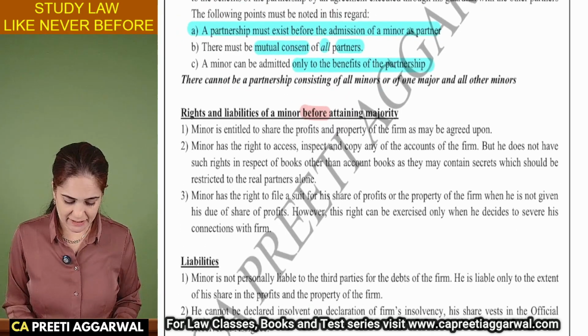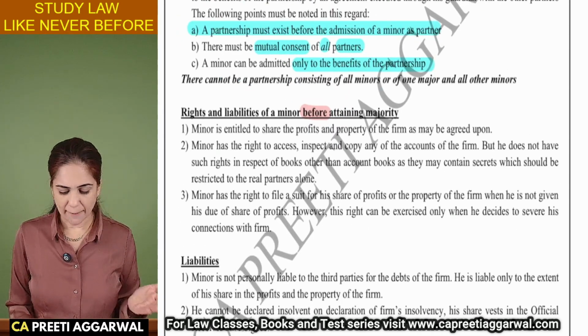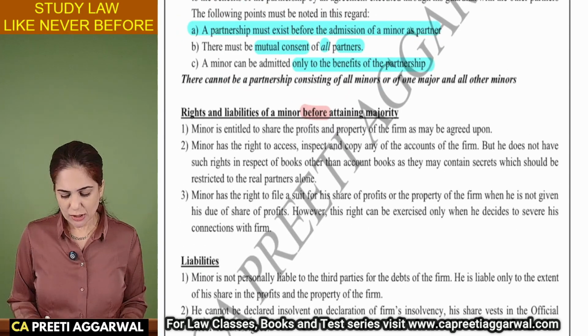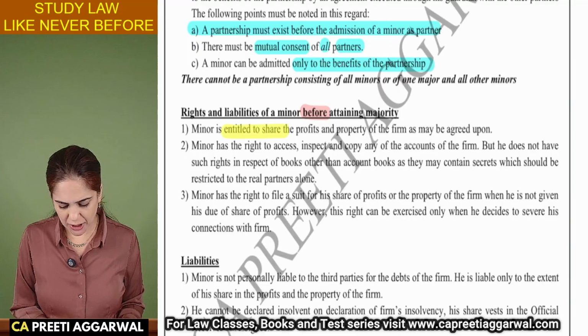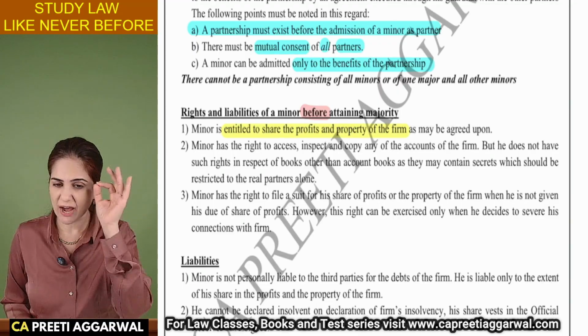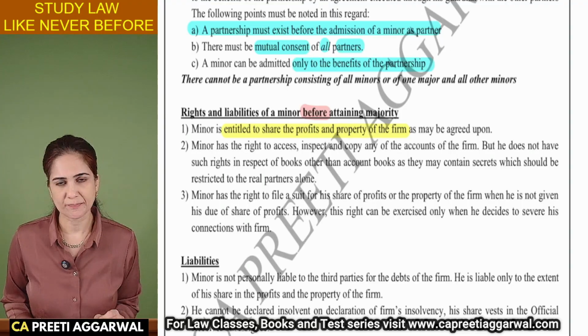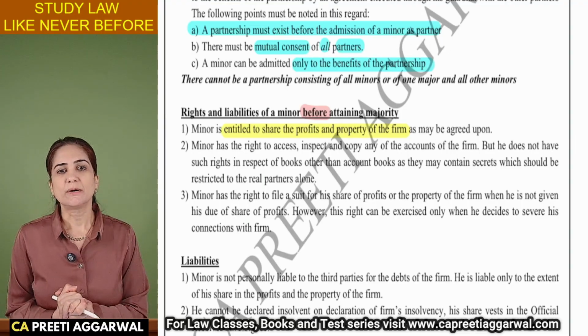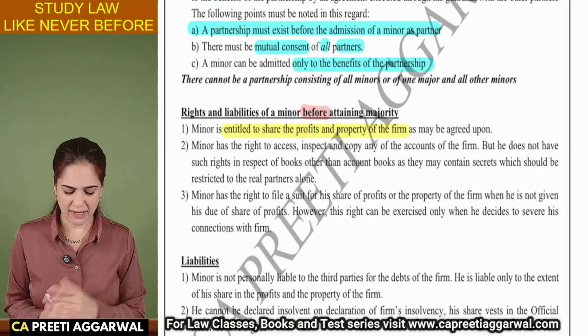What are the rights and liabilities before attaining majority? Okay, so a minor is entitled to share in the profits and property of the firm as may be agreed upon. These are the key points. You have to write these keywords in the exam. So he is entitled to the profit and property of the firm as may be agreed upon.